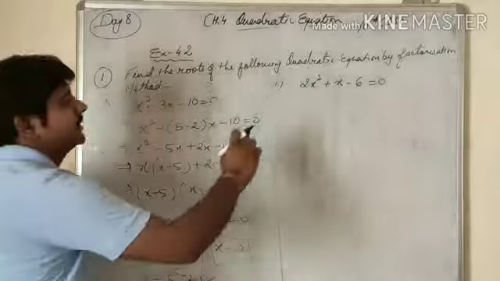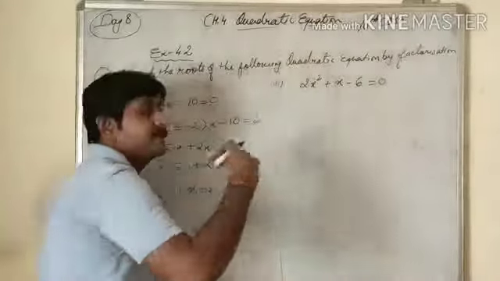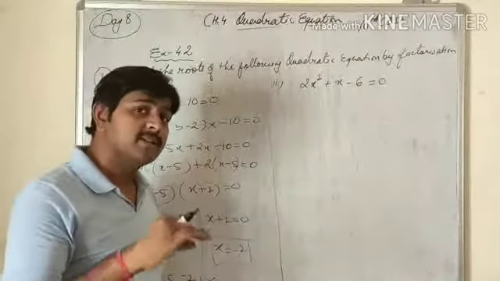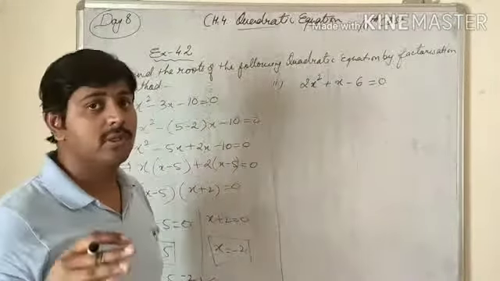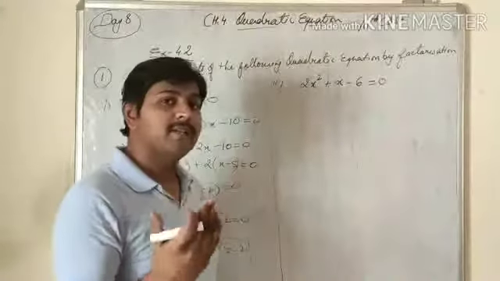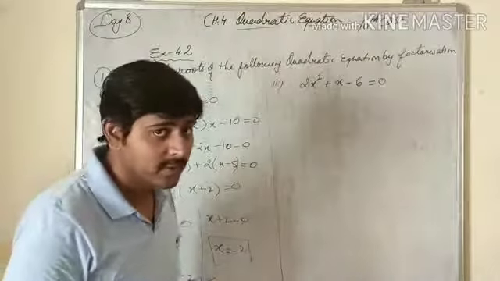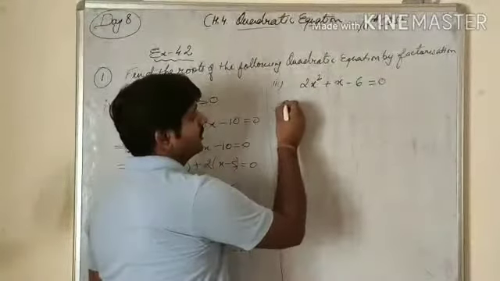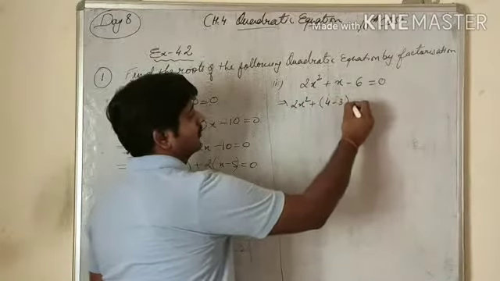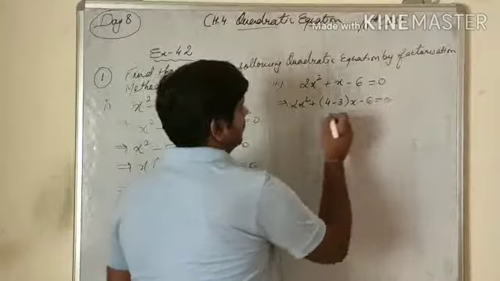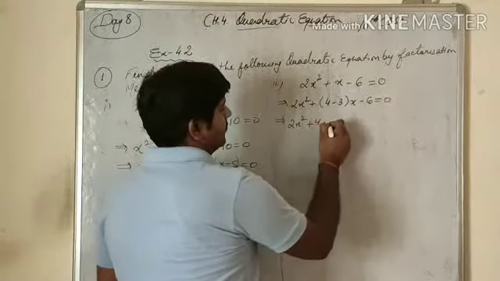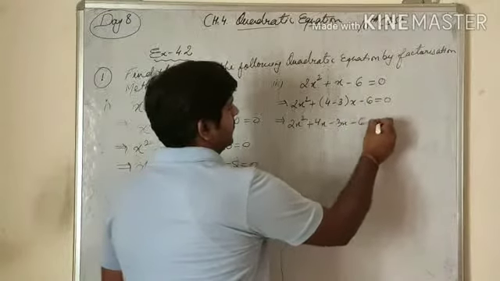As we know, the first term is 2 and the second one is 6, so 2 6s are 12. We need 12. 4 3s are 12, 6 2s are 12. But 6 and 2, if we subtract each other, there will be 4. If we add, then 8. Not possible because we need 1. So 4 3s are 12 and 4 and 3, their subtraction is 1. That's why 4 and 3 will be there. So here is 2x square plus 4x minus 3x minus 6.